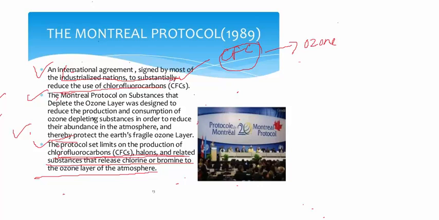Sum total, you have to remember that this Montreal Protocol talks about ozone depleting substances and prohibiting these ozone depleting substances, which ultimately cause the ozone hole. So the ozone hole is created by these ozone depleting substances, which is a threat to human survival and also to the animal world. Thank you.